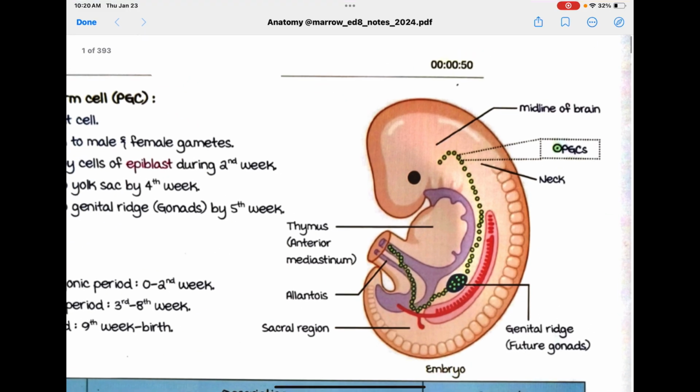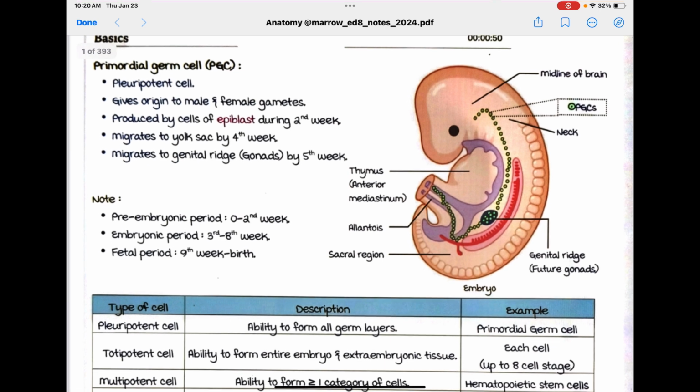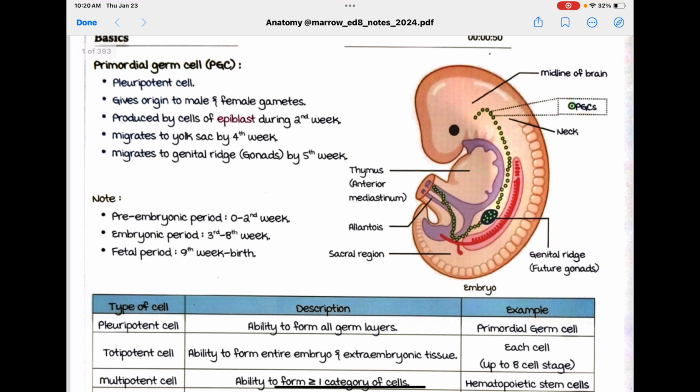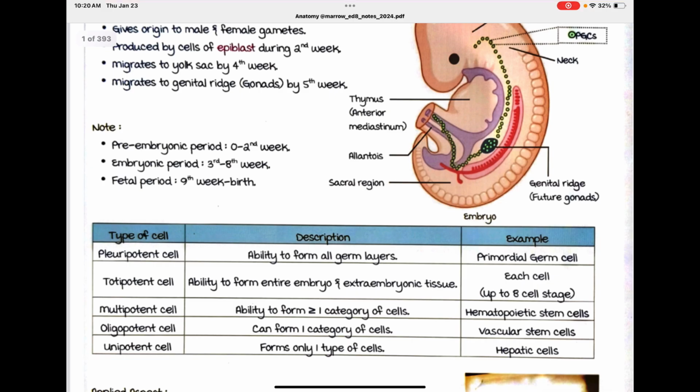Here, the green color are the PGCs. Primordial germ cells, pluripotent in nature. Note, the pre-embryonic period is 0 to 2nd week, the embryonic period is 3rd to 8th week, and the fetal period is 9th week to birth.